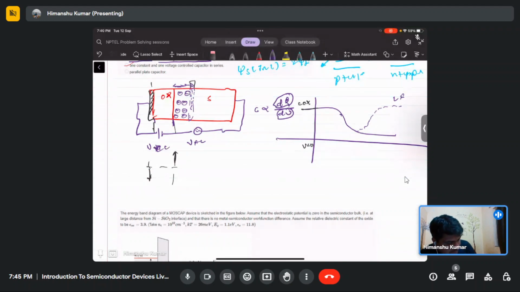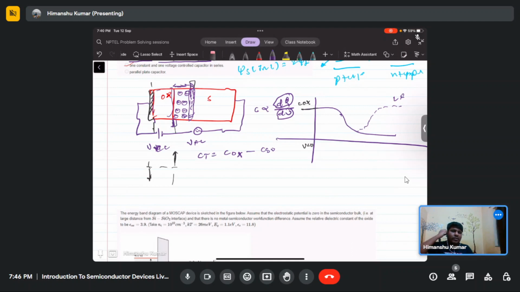So our total capacitance will be C ox in series with C silicon. We can assume this as one capacitor, and this also acts as one capacitor, because now the change in charge is here only, not at this interface.